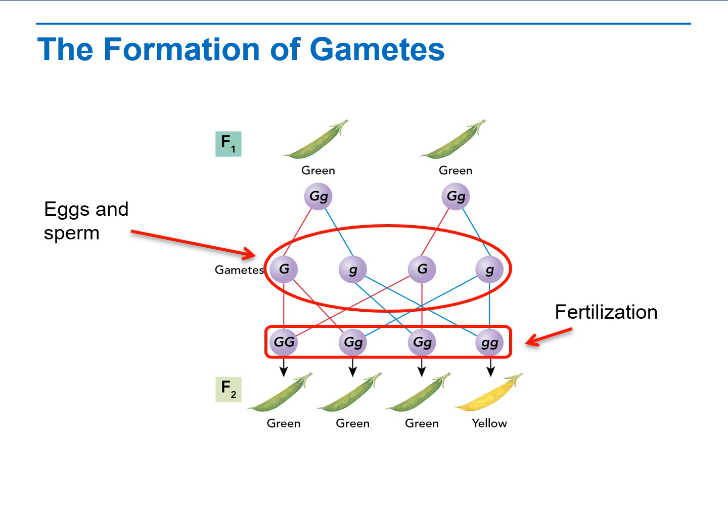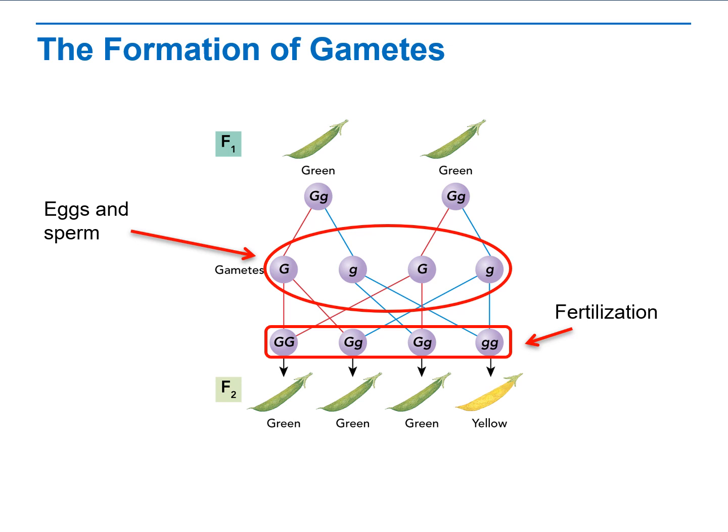The color of the pods is what we refer to as the phenotype. The phenotype is the trait as it is expressed. The actual types of alleles, where we see dominant, recessive, recessive, that is what we call the genotype.